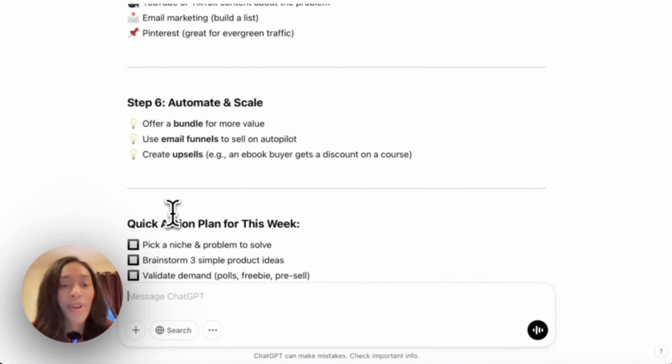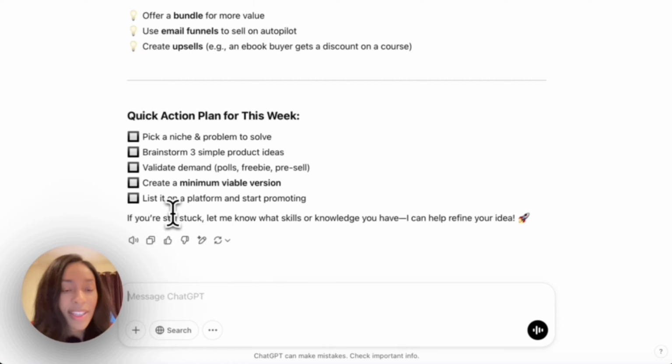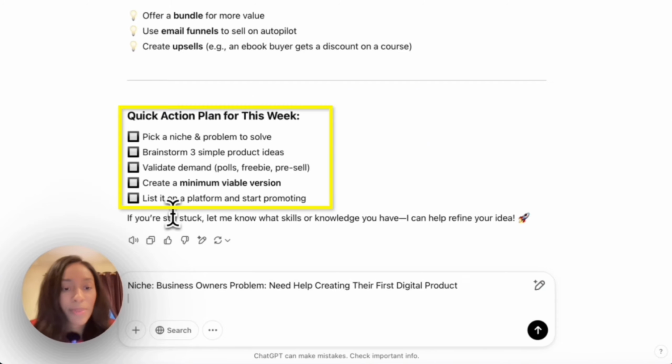Now you have a full outline of what you can do from start to finish. But right now, our main goal is focusing on creating the product. ChatGPT has given us a quick action plan for this week: pick a niche and problem to solve. My niche is going to focus on business owners that want to create their first digital product. The product idea I'm going to go with is a checklist. Steps 3, 4, and 5 will be later. We're just creating the product in this video.